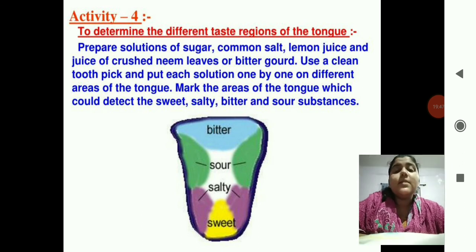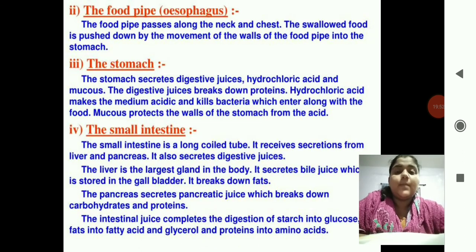Okay, children, so here we have seen about the mouth and the tongue. Till here you have completed the first part of your digestive system, that is, what happens in the mouth when you take food. In the next video we are going to see what happens when you swallow the food, where the food is going to travel. Okay, children, read whatever I have taught till the buccal cavity and the tongue. Okay, thank you children.